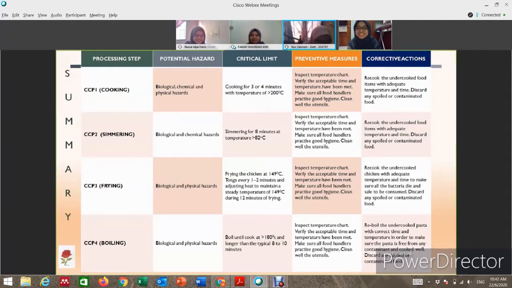And lastly, for boiling, boil the pasta until cooked at more than 180 degrees Celsius and longer than the typical 8 to 10 minutes. And lastly, it is important if the hazard still occur, we need to do the corrective action.